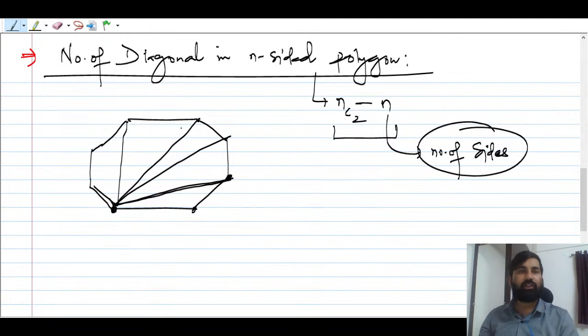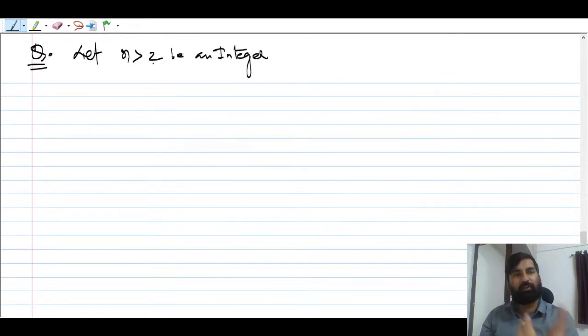Prior to that, if let n greater than 2 be an integer, right? People who are living in Delhi or somewhere like that will understand this question, because we are going to talk about metro stations. Metro stations have many lines. I think everybody knows the magenta line, red line, yellow line in Delhi. In Bangalore also there is a metro, but most people do not use it here. They always get stuck in traffic. But in Delhi it is good.